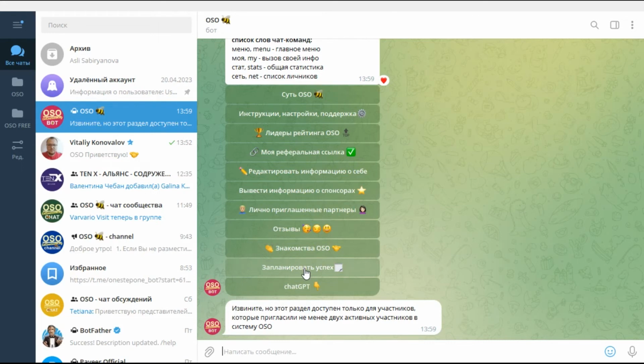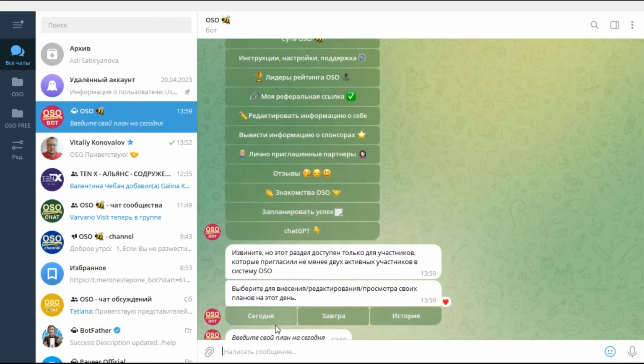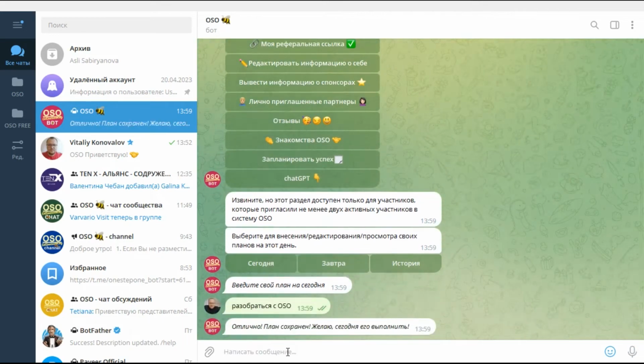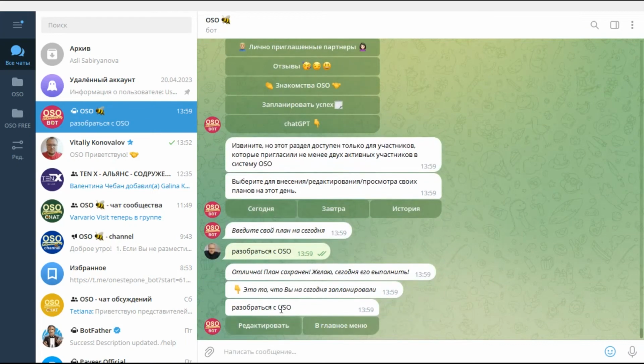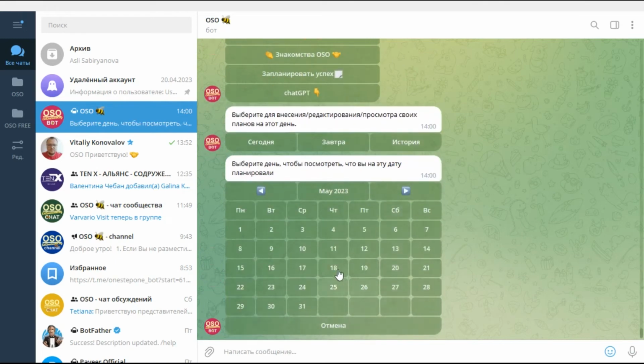The first item, from the so-called personal assistants, I will tell you about the section Plan Success. This is a task scheduler. It can also serve as an online notebook. You can leave notes for today and tomorrow, or plan your actions for these days. These entries can be edited. And the History button allows you to view your records for a certain date.